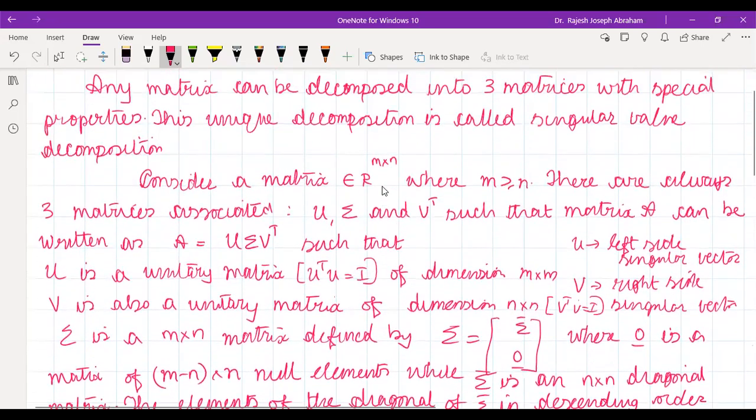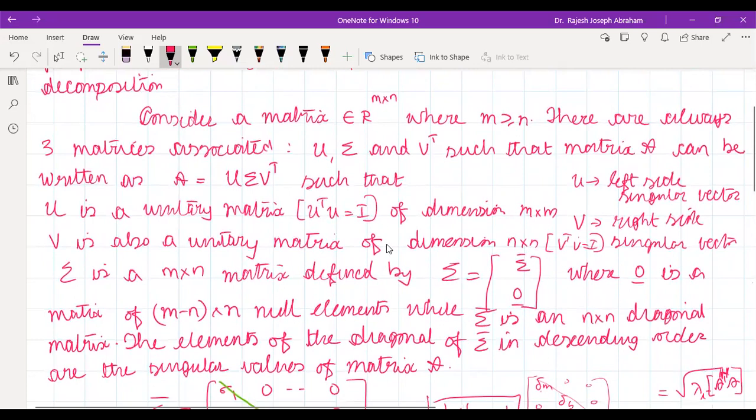One minute. Come again. What is your doubt? A is equal to U into sigma into V transpose. V transpose, correct. So U is m cross m. And yes, when sigma is m minus n cross n, how will it be compatible?